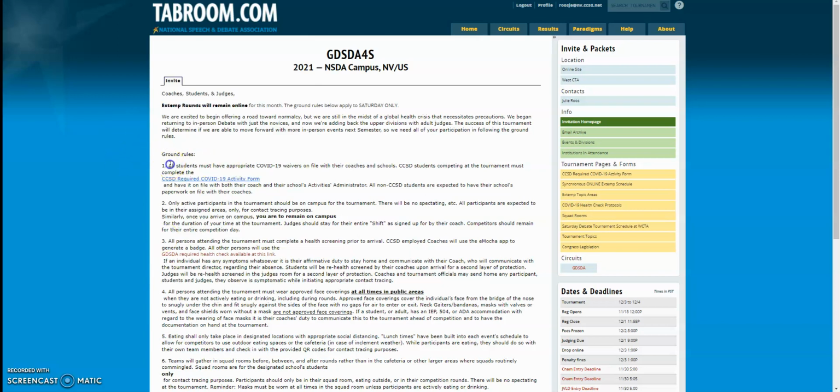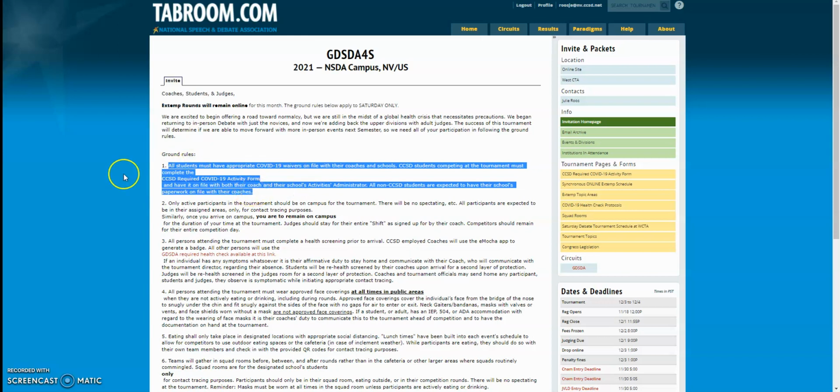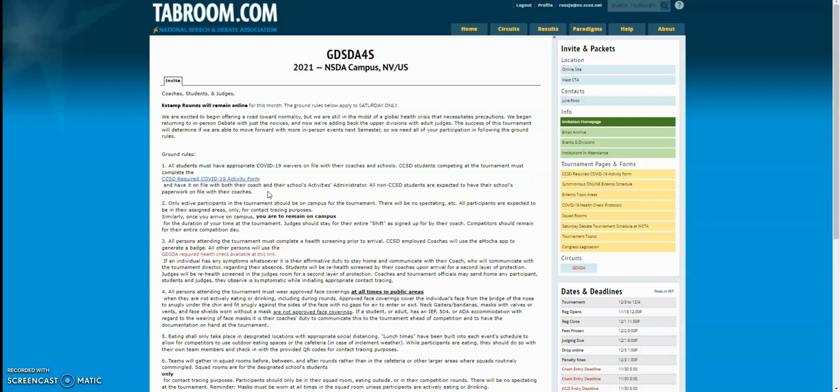First of all, if you are a CCSD student, you need to have the CCSD required COVID activity form in your teacher's hands no later than tomorrow. If your teacher does not have that form, they cannot give it to your school's activities administrator, who also needs a copy. So it's not good enough to bring it to the tournament on Saturday. It has to be on file with your school, which means it needs to be turned in no later than Friday.